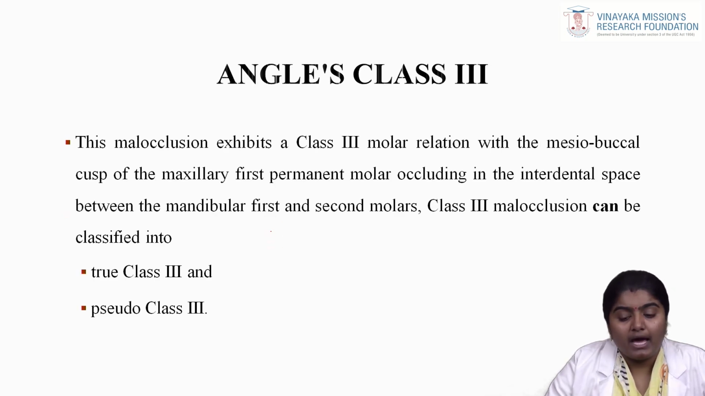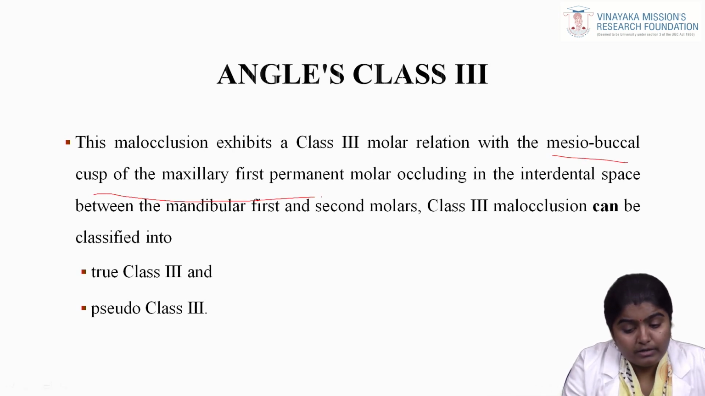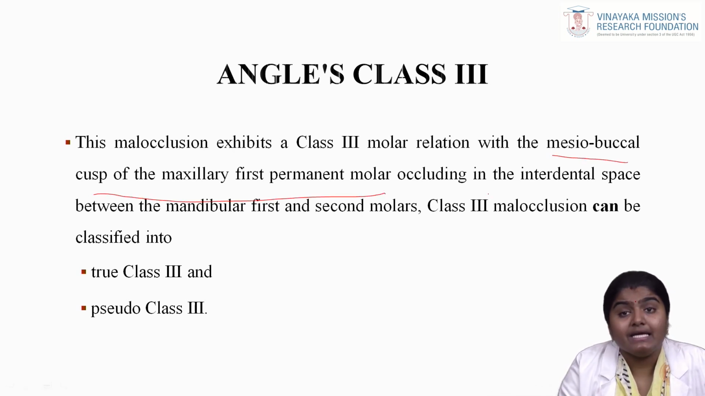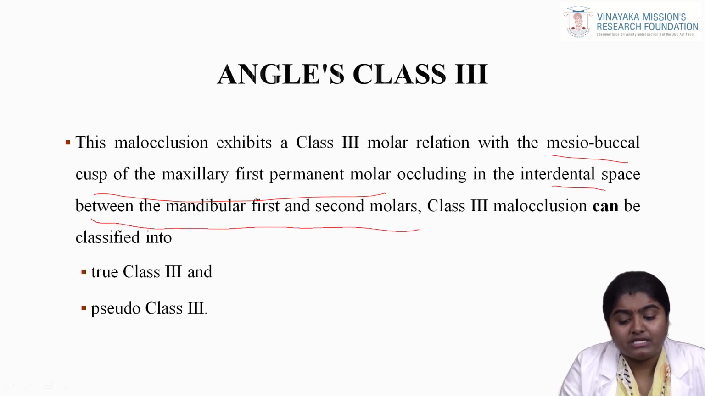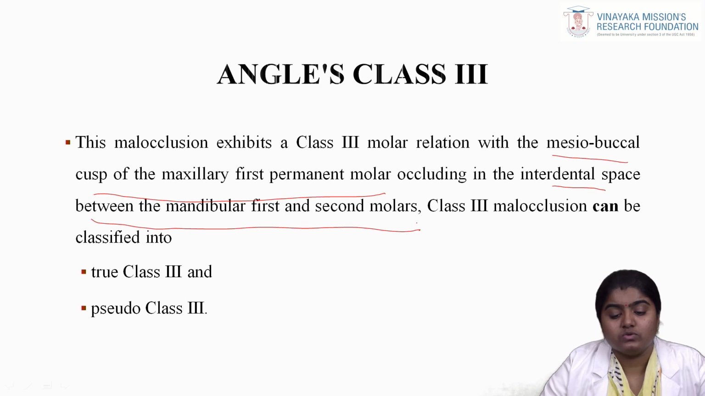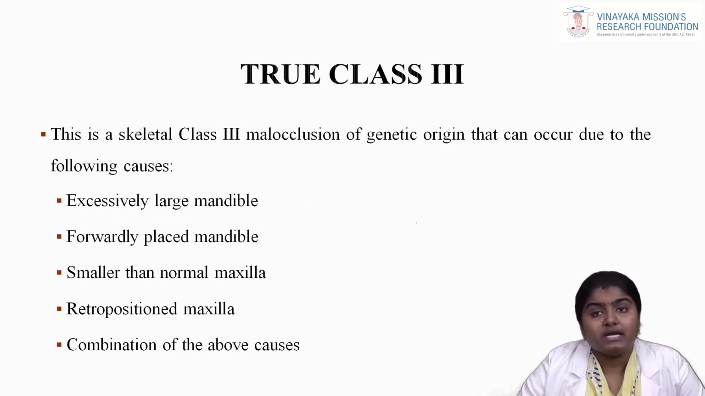Next we will be seeing Angle's class 3 malocclusion. Here the class 3 molar relation, that is the mesiobuccal cusp of the maxillary first permanent molar occluding in the interdental space between the mandibular first and second molars, that is class 3 malocclusion, can be classified as true class 3 and pseudo class 3. Here we can see the clinical features.